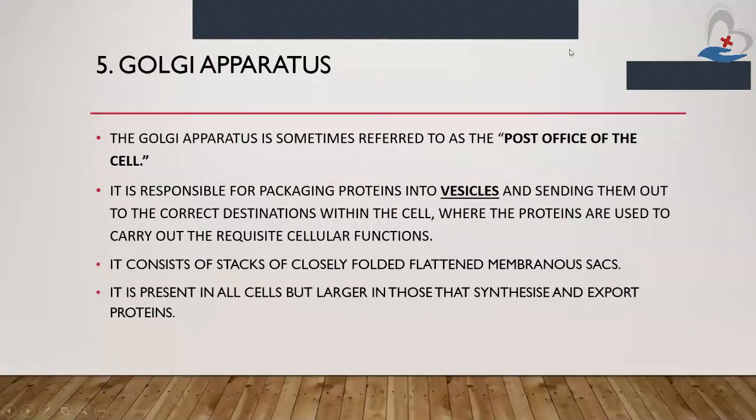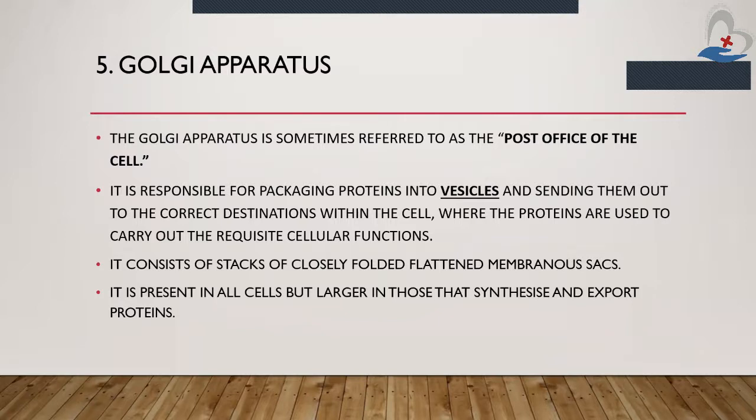The fifth is Golgi apparatus. The Golgi apparatus is sometimes referred to as the post office of the cell. Now we will see why the Golgi apparatus is called the post office of the cell. It is responsible for packaging of proteins into vesicles and sending them out to the correct destinations within the cell.